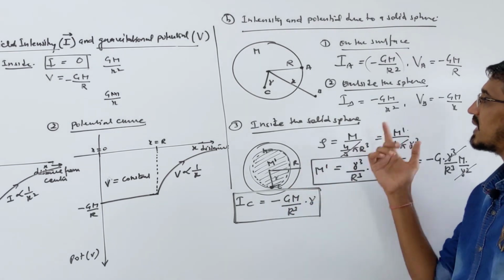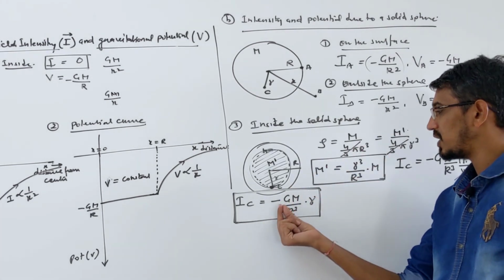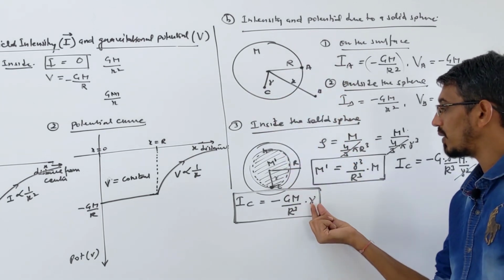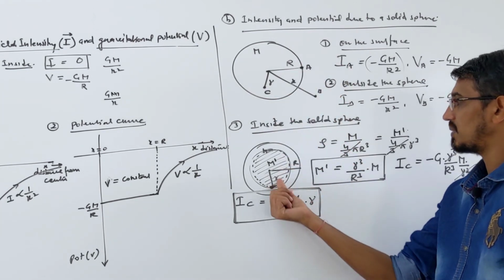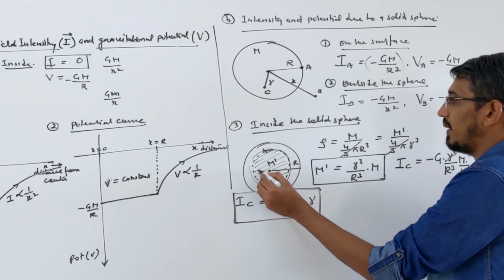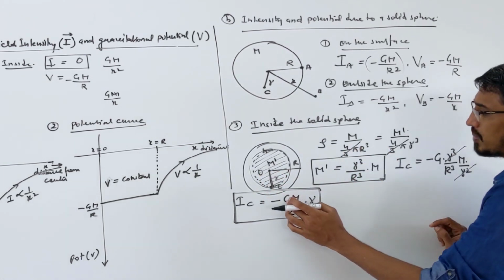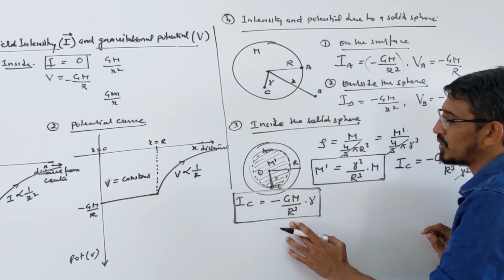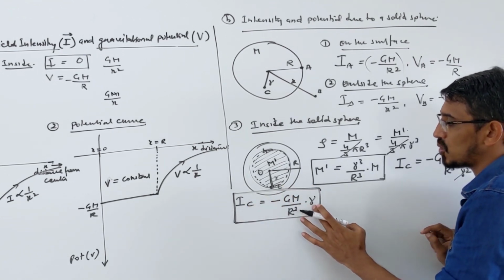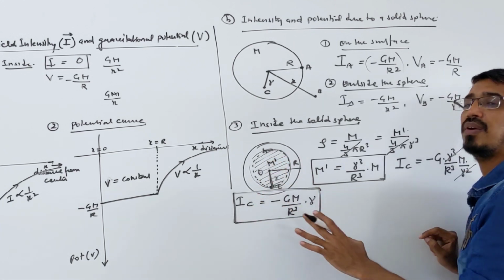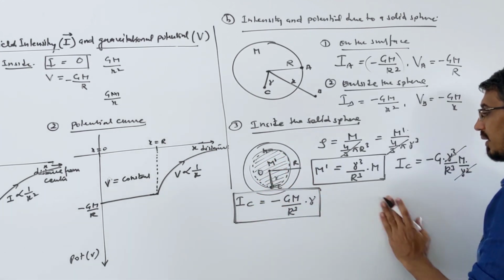So what answer is coming? The field inside a solid sphere, I_C, is minus GM upon capital R cube, where capital R is the radius of the sphere, into small r, where small r is the distance from the center. This is the center and where you want to find the field, that distance is r. This part is a constant, this part is constant. So how does the intensity vary? It is directly proportional to small r. As the distance from the center increases, the field will increase.